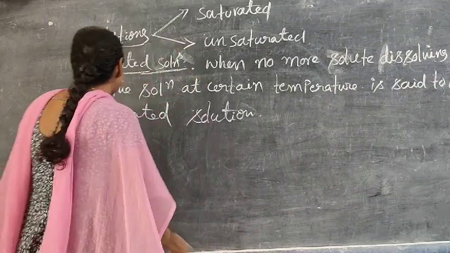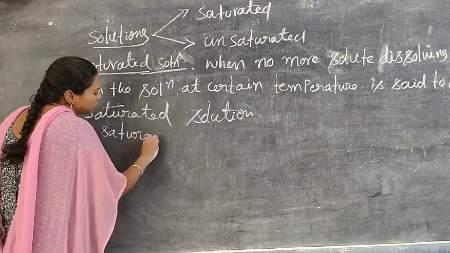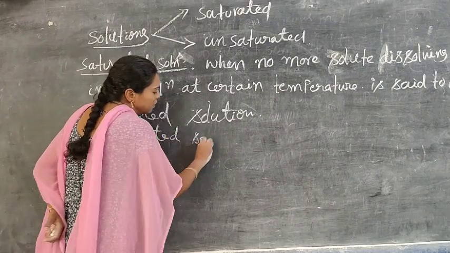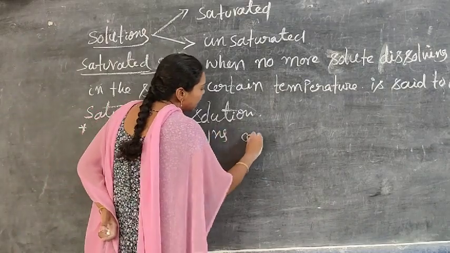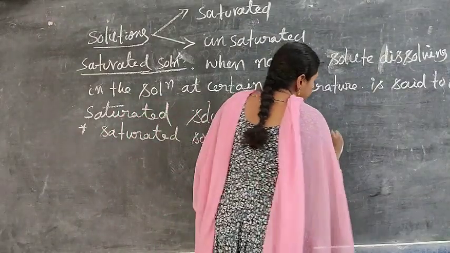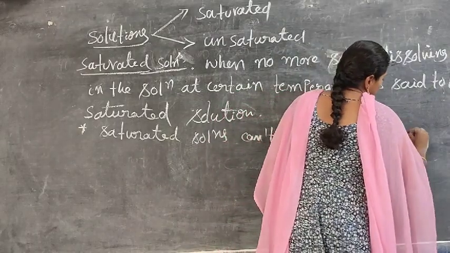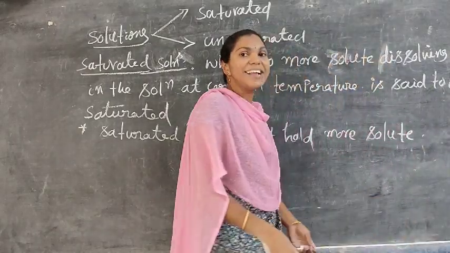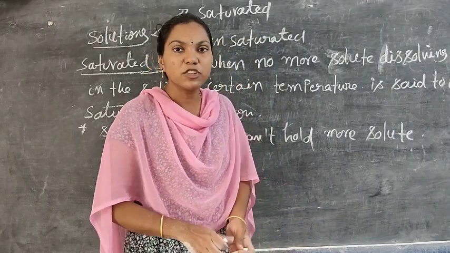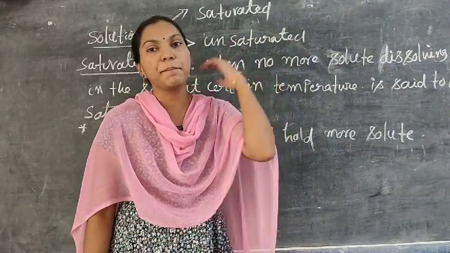Simply, the saturated solutions cannot hold more solute at a certain temperature level.